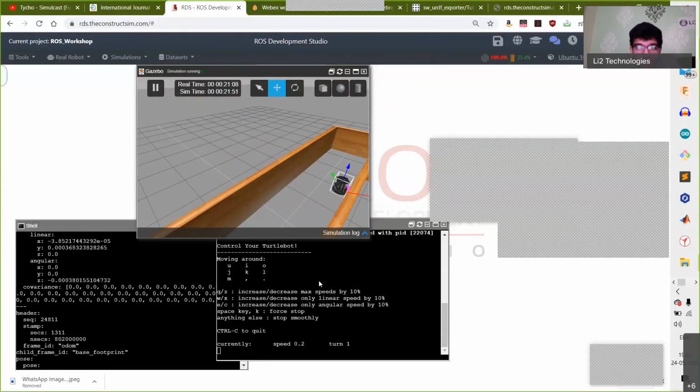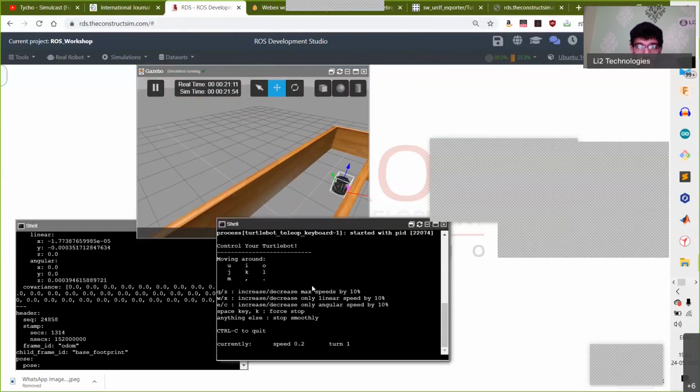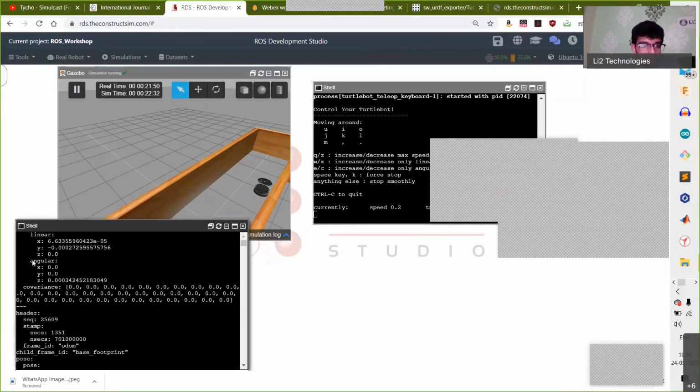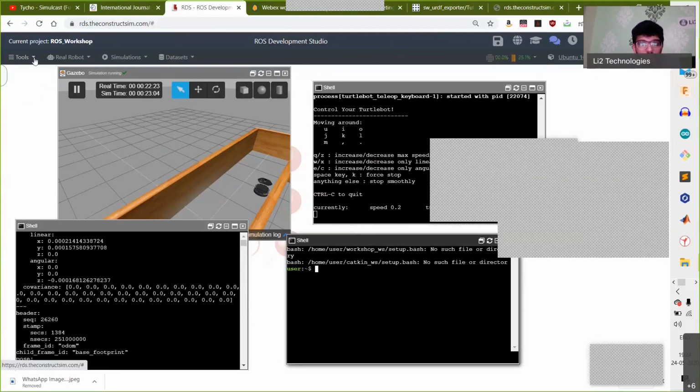So just as a reminder, you'll have to click on this particular shell for the commands for moving it around to be executed. Otherwise, the robot doesn't move. Right. And as you change the orientation and the positions, you can see that that directly reflects in the screen. Right. So let's move on.